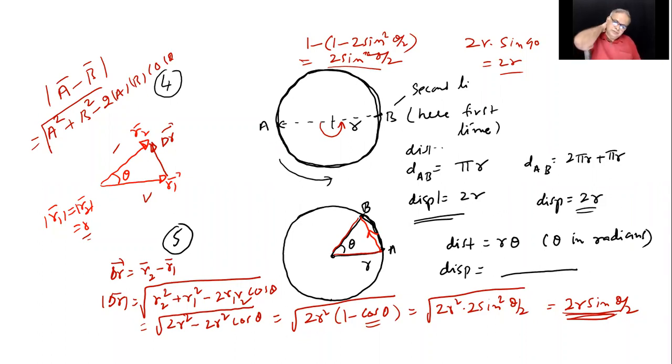So I've taken an example of circular path. I did for 180 degrees, but at that time, I did not tell you this angle. If I go from here to here, the path length is half of the perimeter, which is pi r. But the displacement is this, right?